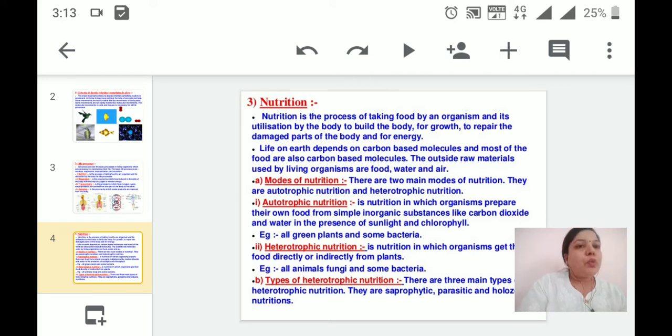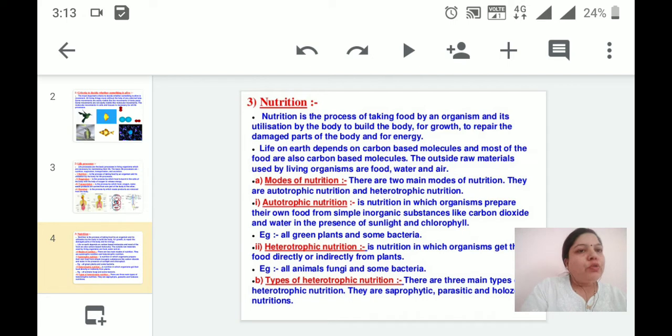Nutrition is the process of taking food by an organism and its utilization by the body to build the body for growth and also for the repair of the damaged parts of the body. This process of nutrition helps us to release energy also. Life on the earth depends upon carbon based molecules, and most of the food is also carbon based molecules. The outside raw materials used by living organisms are food, water and obviously air.